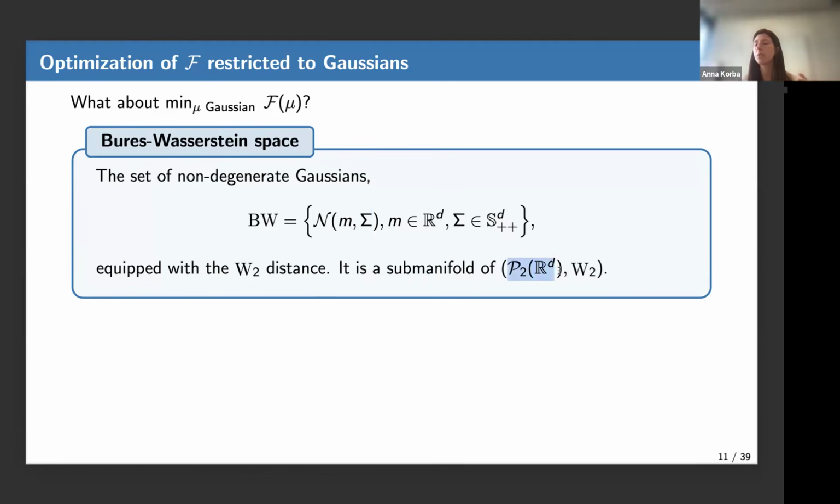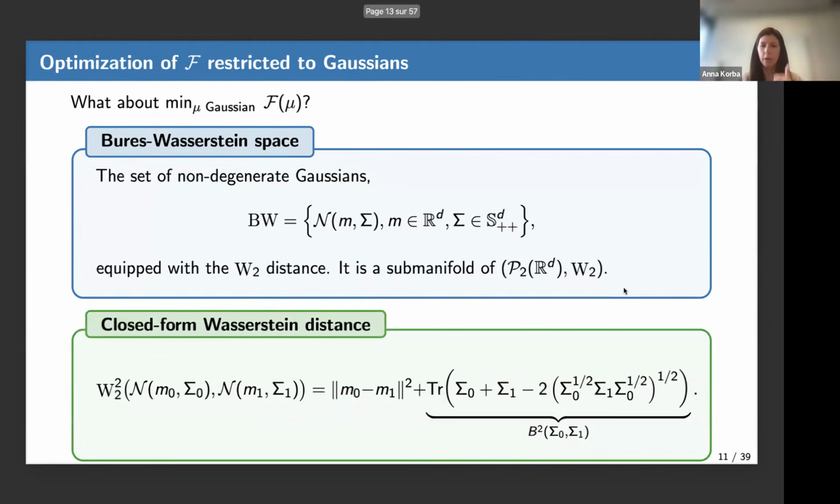Previously, I had a space of probability distributions with bounded second moment equipped with the Wasserstein 2 distance. This space already had a geometrical structure, which I tried to give some taste of. Here you can think of the space of Gaussians equipped with the Wasserstein 2 distance as a submanifold. It is a smaller space, included in this one, and we equip it with the same geometry.